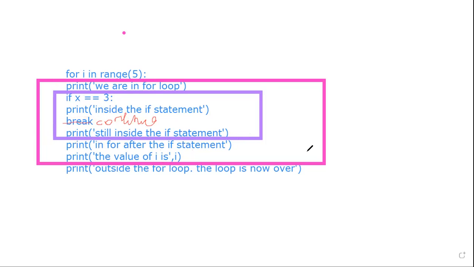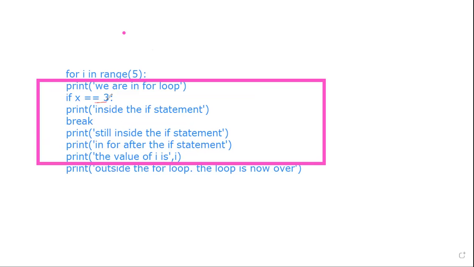Now, there is one statement that will never be executed in this program, and that is this. You'll never be able to see this output on your screen, because if x is 0, 1, 2, or 4, it will go inside and print this and all the other statements. But when x becomes 3, it encounters break, so this statement is not executed.